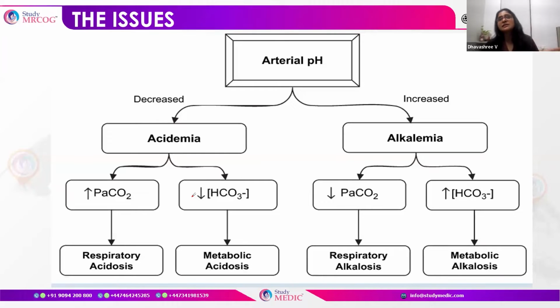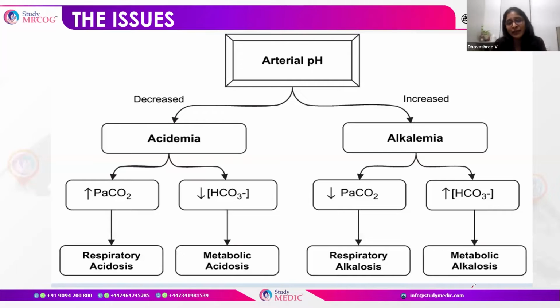It is vice versa for alkalosis. In alkalosis, when the PCO2 reduces, since we are talking about carbon dioxide, it is respiratory. When there is reduced carbon dioxide, there is reduced H plus ions, and thereby it causes respiratory alkalosis.